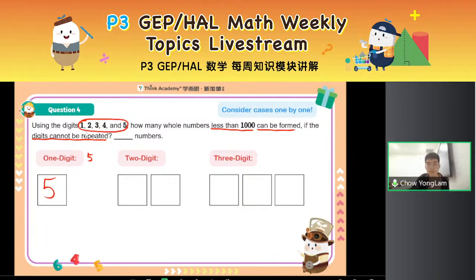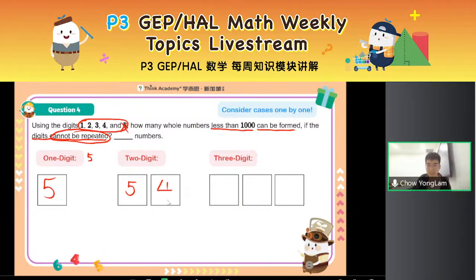But what about the 2-digit number? This time, there is no specific condition. I just want it to be less than 1000 and cannot repeat digits. So I can still select 1 out of 5 digits for the tens. But for the ones, digits cannot be repeated, so I cannot choose the same digit as the tens. Let's say I take away 5 already. Then I can only select from 1, 2, 3, and 4, the remaining 4 digits.